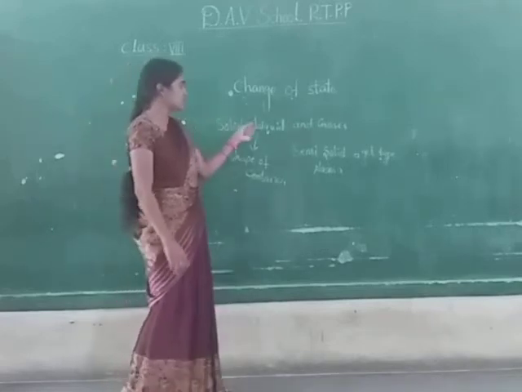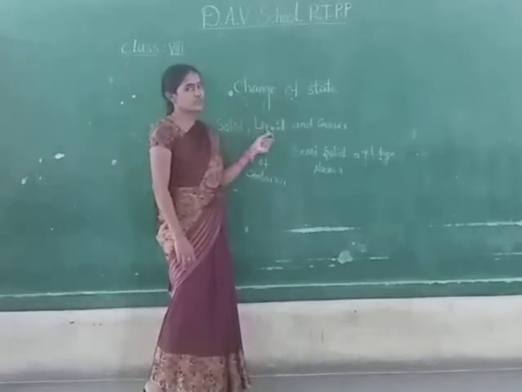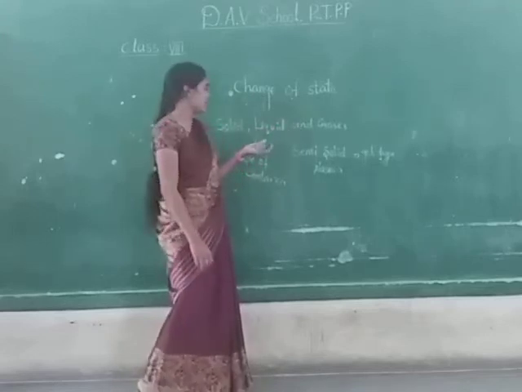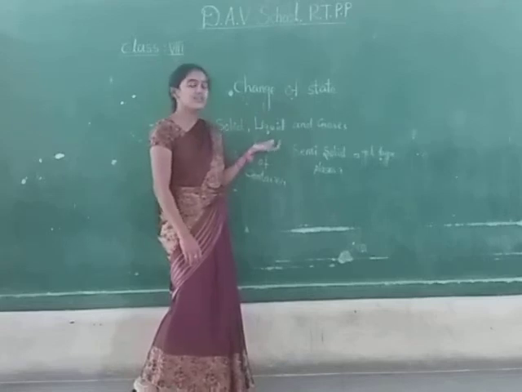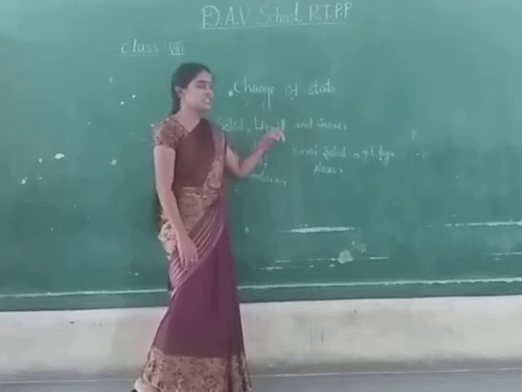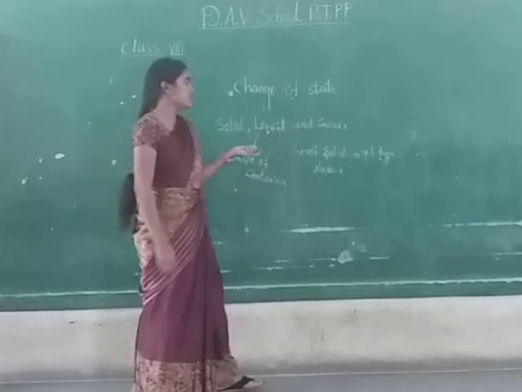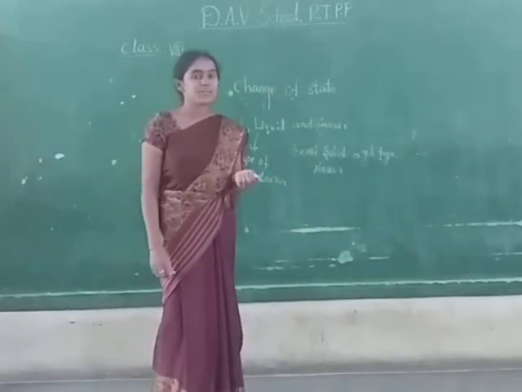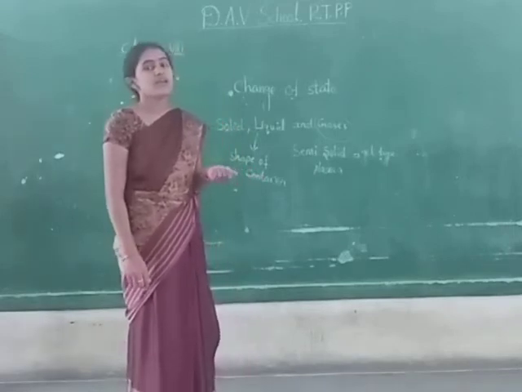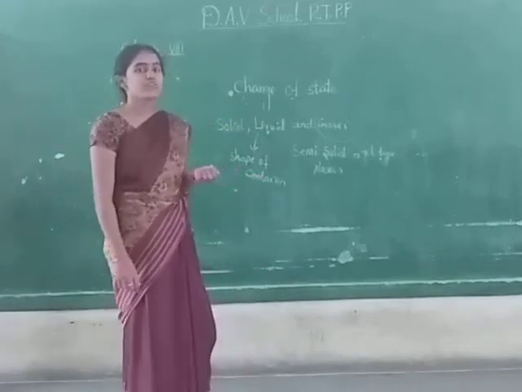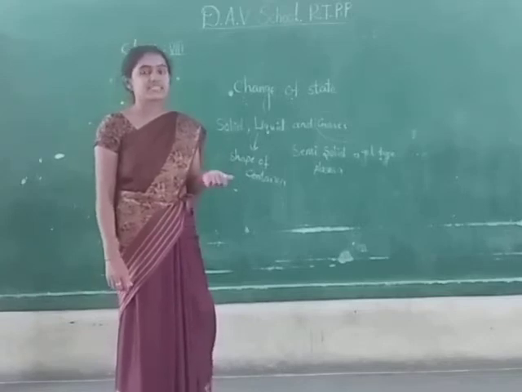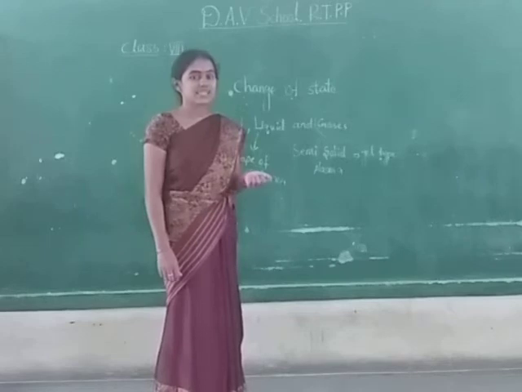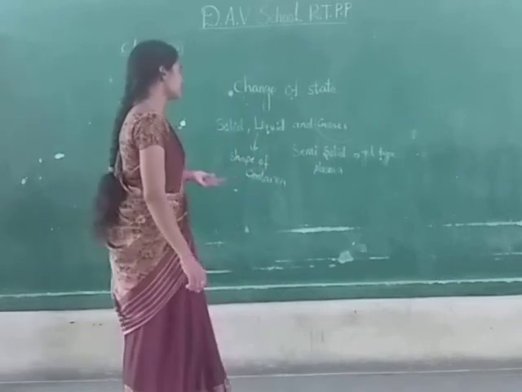Solids can diffuse into liquids, liquids can diffuse into liquids and gases can diffuse into gases. That means solid can be mixed with liquid, liquid can be mixed with liquid, and gases can be mixed with gases only. The rate of diffusion of gases depends upon the atomic weight of the compound. If the atomic weight of the compound is less, then it has more diffusion. If the atomic weight is more, then it has a lower rate of diffusion.